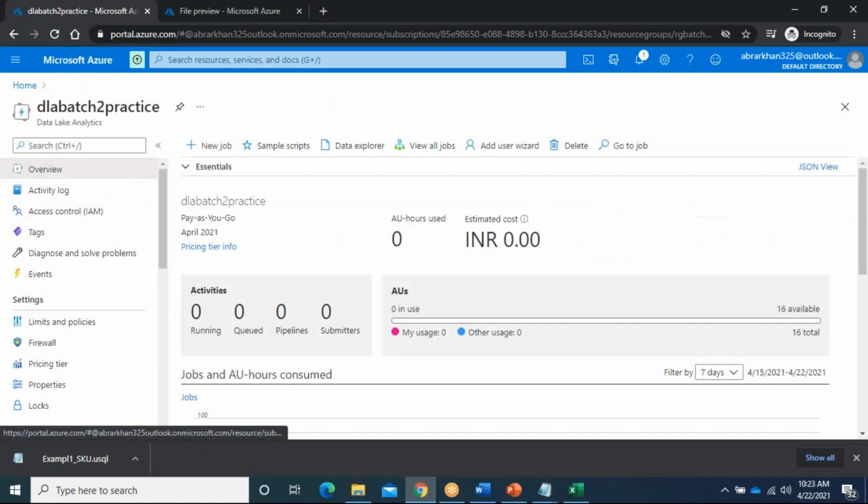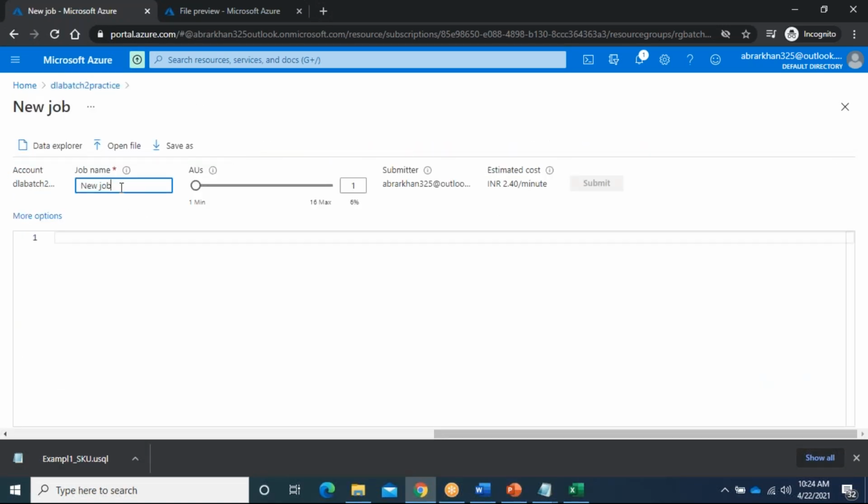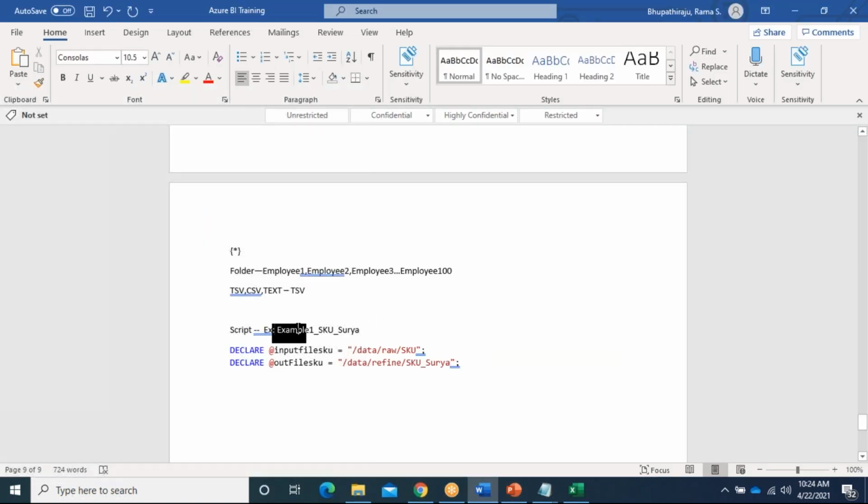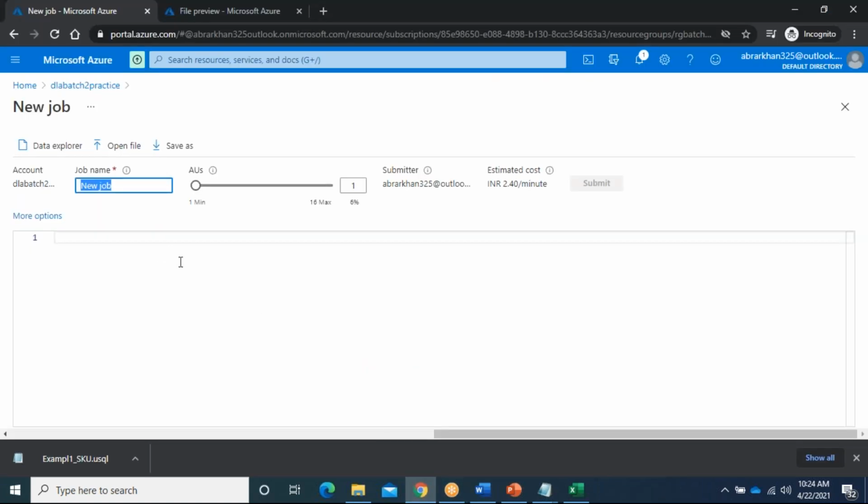Otherwise, you can go to this service and click on new job. I will explain. Click on new job. For example, Narendra, you are working on that one. As I suggest, take this one and change it. If you use the same name, it will conflict. If multiple people work on the same file, that's a problem.